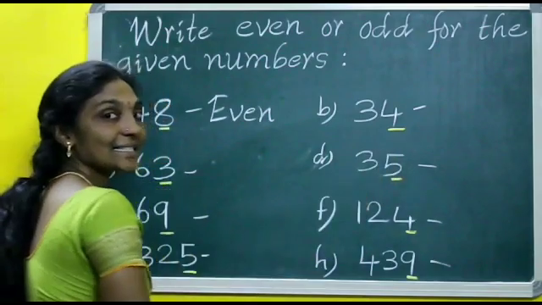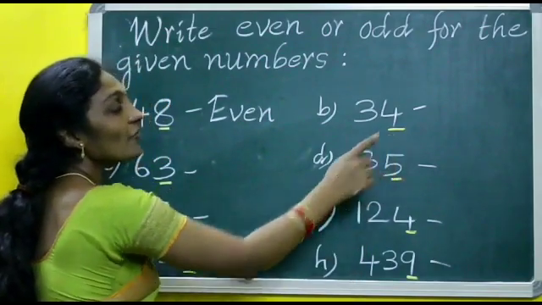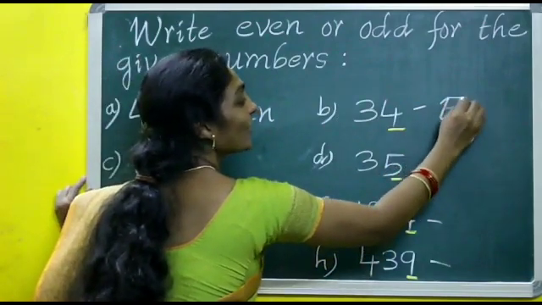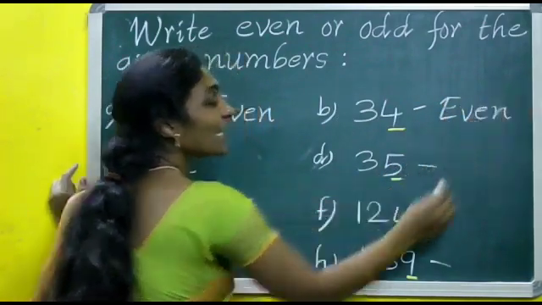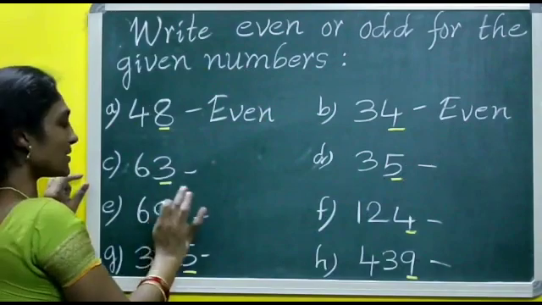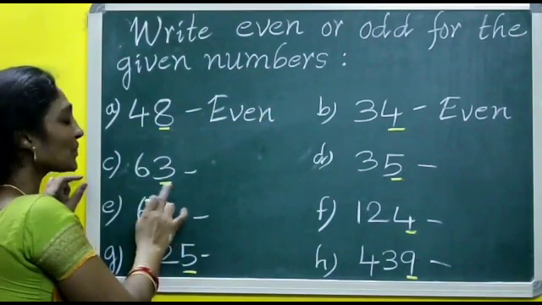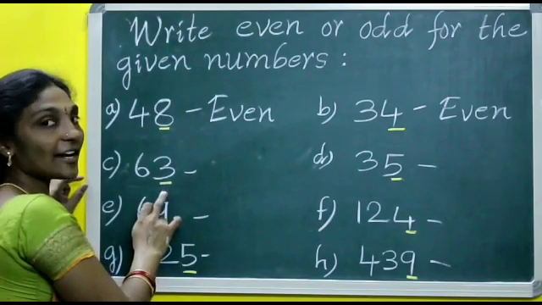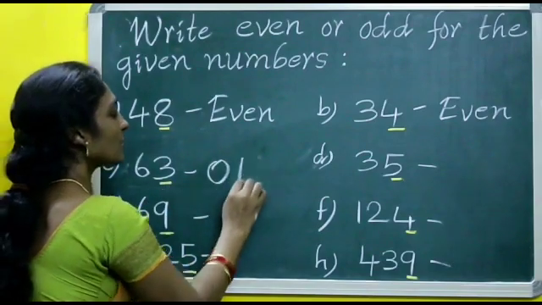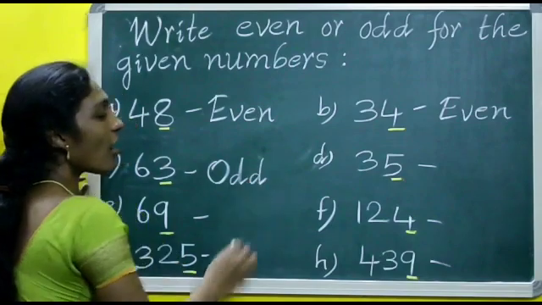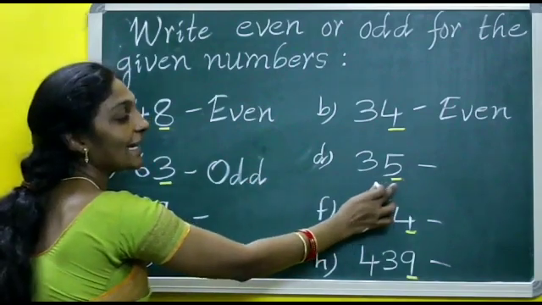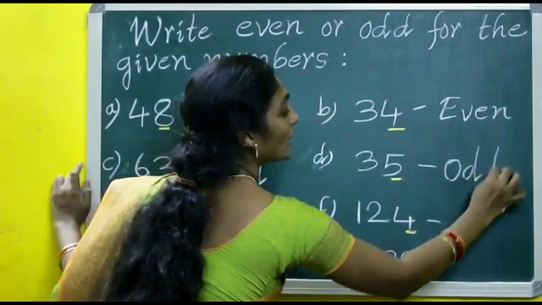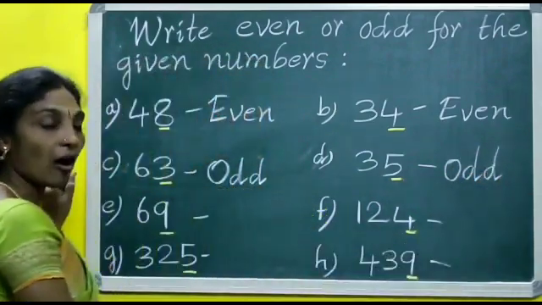What is the ending digit here? 4. 4 is even or odd? Even. So, 34 is even. See, within a second we can give the answer. 63. What is the ending digit here? 3. So, it is even or odd? Odd. So, the given number is odd. 35. Ending digit is 5. So, 5 is odd. So, 35 is odd.